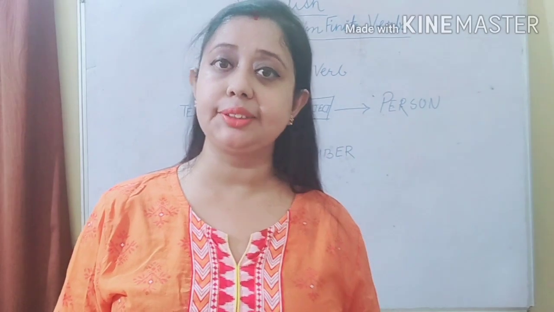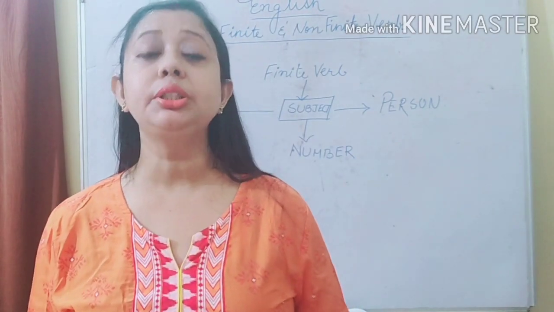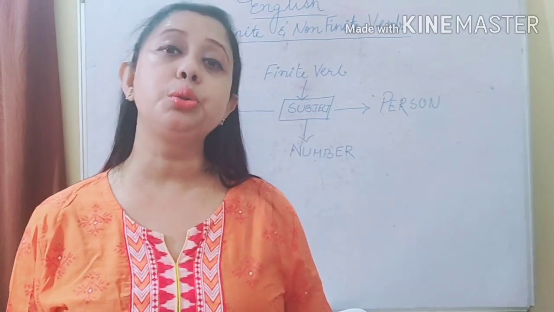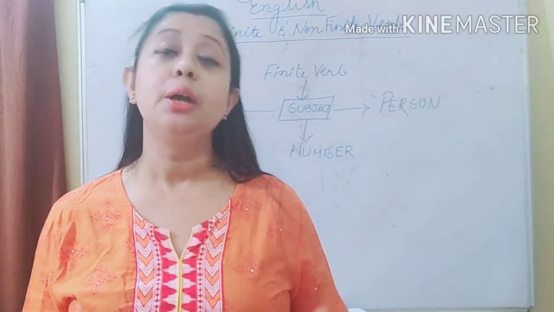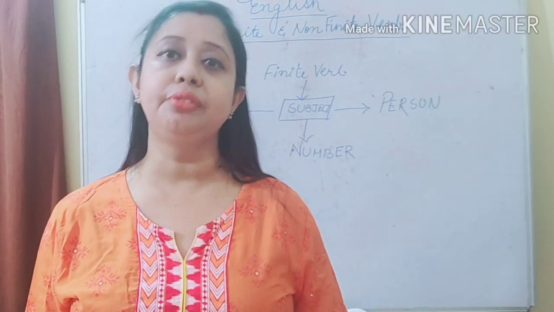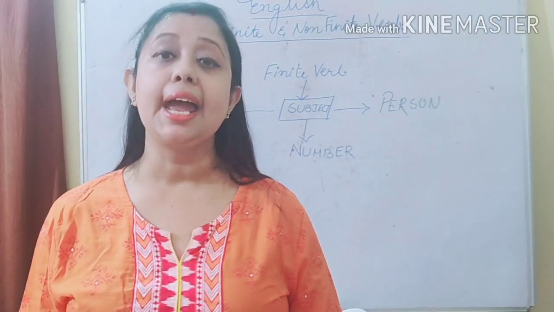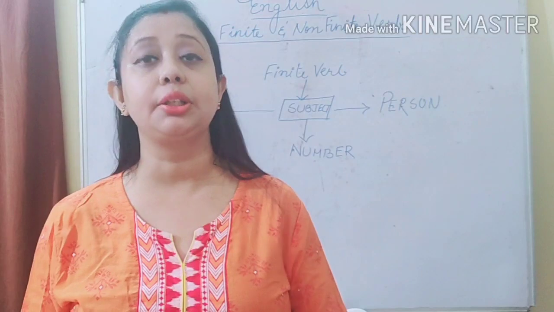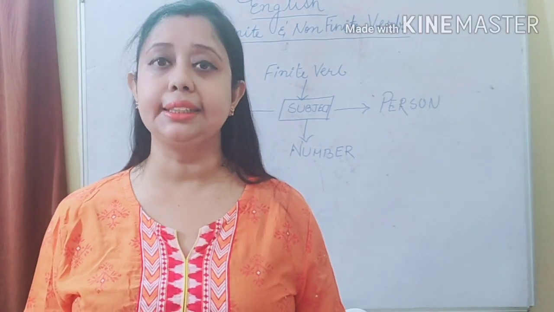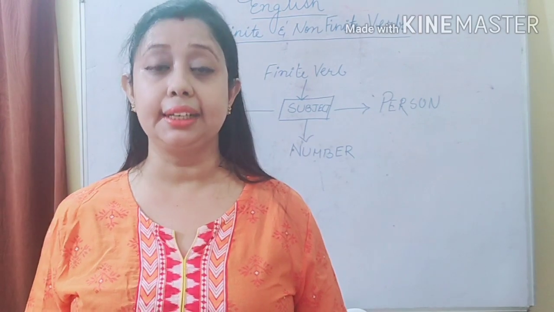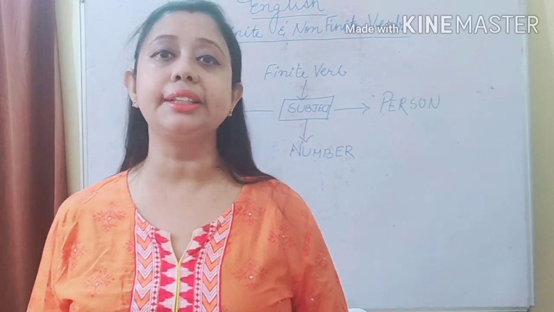In my previous video, I talked about transitive and intransitive verbs, which were the two kinds of main verbs. We learnt that transitive verbs are those verbs which have a direct object, and intransitive verbs are those verbs which either do not have any object at all or have an indirect object.